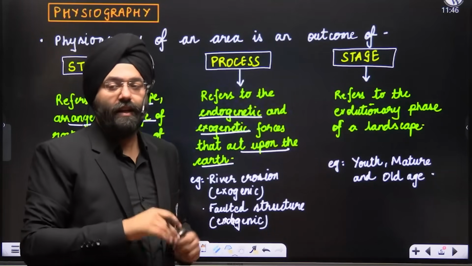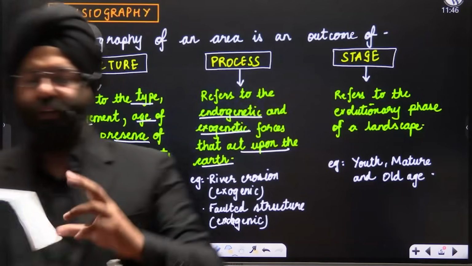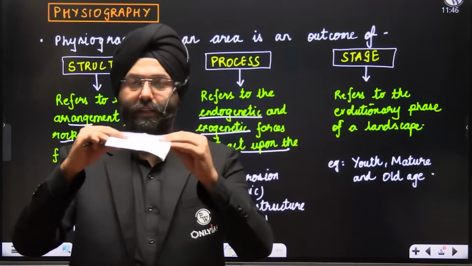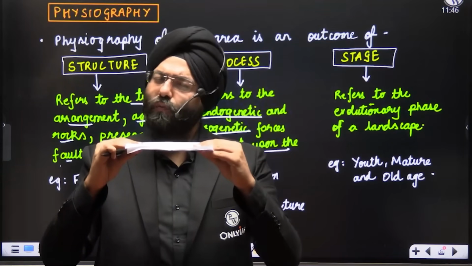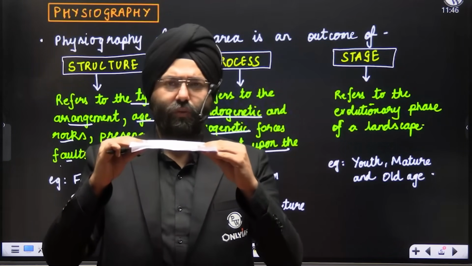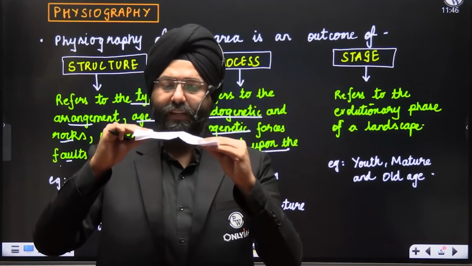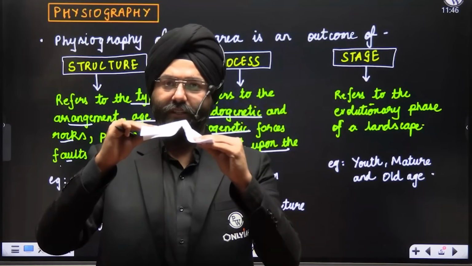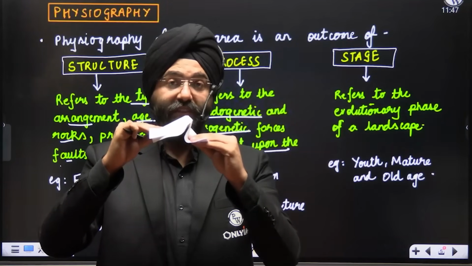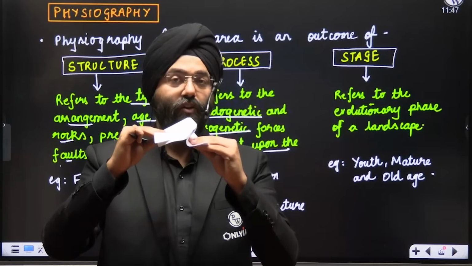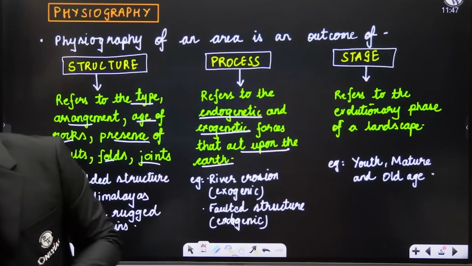Something that is inside. Let's take an example. Supposing this is a paper in front of you, right? Now, I know inside the earth, a lot of movements of plates are taking place, a lot of processes are going on, right? Now, let us say that if there is a pressure exerted from this particular side, there will be a fold-like structure created. Realize this? Now, this is due to the internal forces that are taking place. That is why it is endogenetic or endogenic forces. This is folding, right? So, that is why please understand.